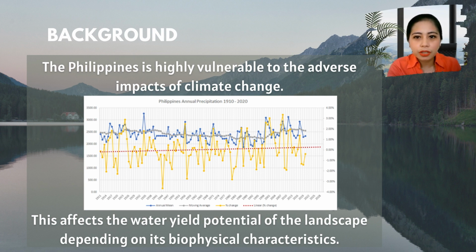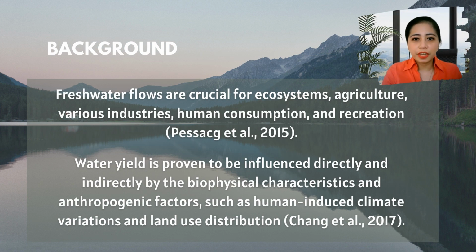The graph shows the increasing trend of the country's annual precipitation from 1910 to 2020. This affects the water yield of the landscape, which varies based on the biophysical characteristics. Among the various ecosystem services that humans enjoy, the provision of flowing fresh water is crucial not only to the natural systems, but to humans' day-to-day survival as well.